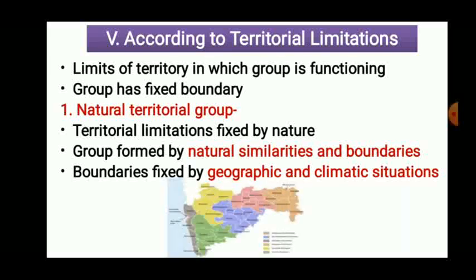For example, the regions in Maharashtra. Now here you can see this is the Konkan region, this is Western Maharashtra, this is Marathwada, and this is the Vidarbha region. Now these regions are based on natural similarities and geographical situation. Because of that, these groups are formed in the society. So these are natural territorial groups.